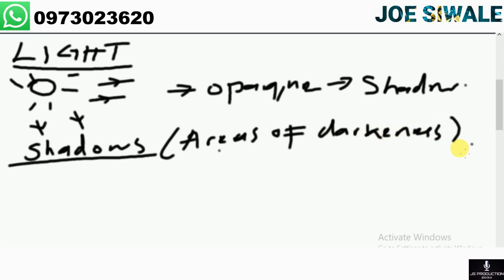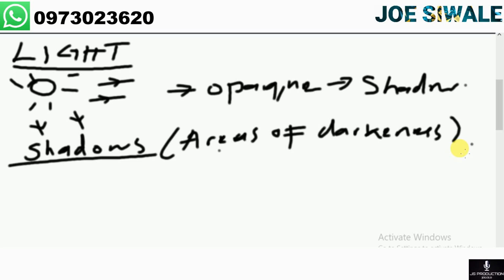But light passes through some objects, and these objects that allow light to pass through them are referred to as the transparent objects. I've said that shadows are formed when light strikes opaque objects, which don't allow light to pass through them, and examples are a person, a house, and a ball.